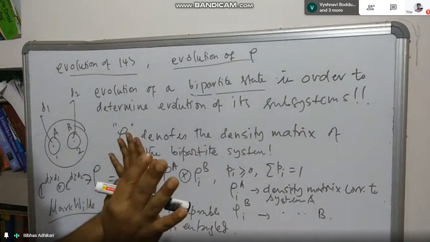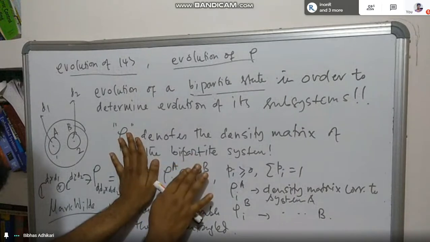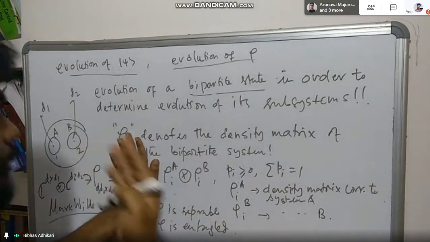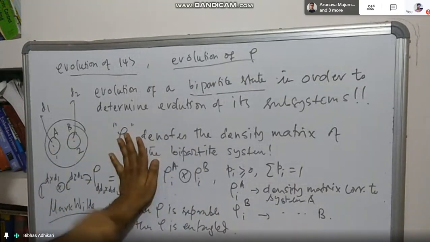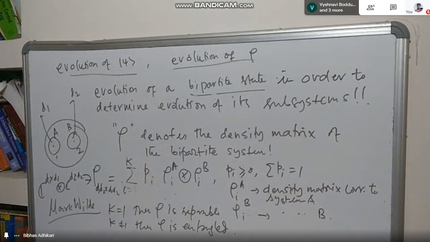And then I want to discuss the evolution of this. And from there, I'll be defining the evolution of the reduced density matrix of this rho. This is what I'm going to do now. If you have any question, you can ask me. No question? Okay.